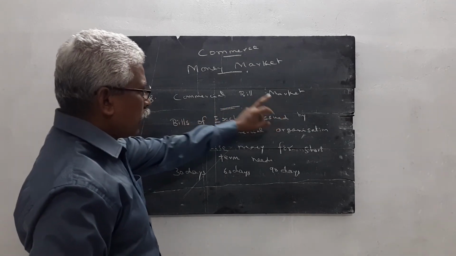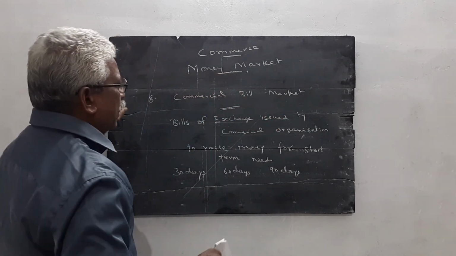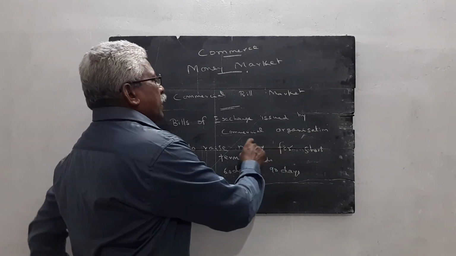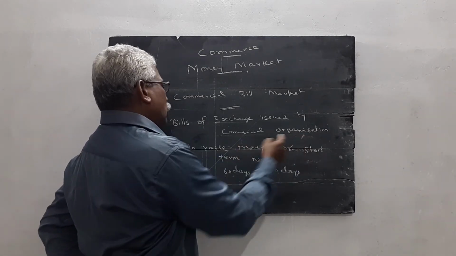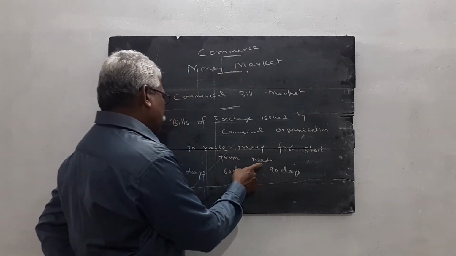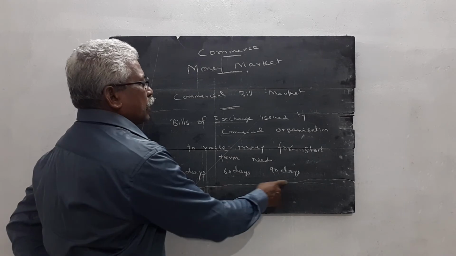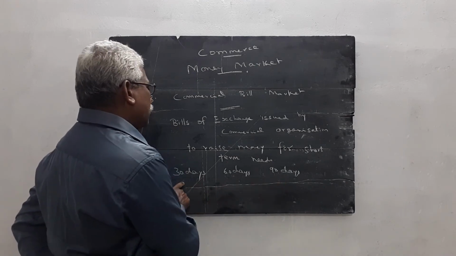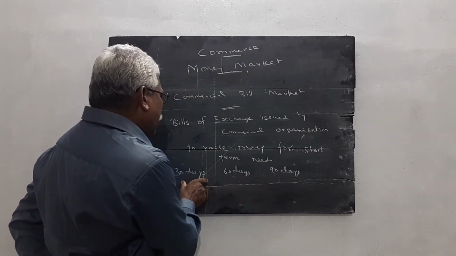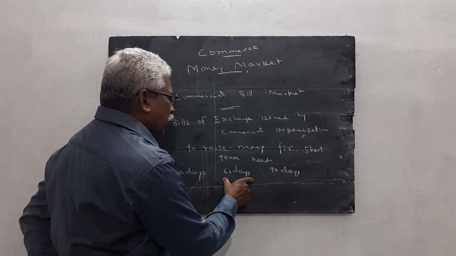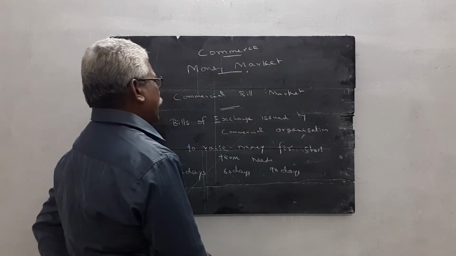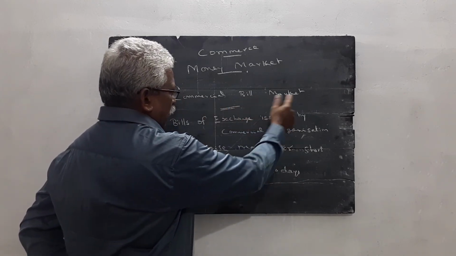The commercial bill market is just like a bills of exchange. Bills of exchange issued by the commercial organization to raise funds for short-term needs. Short-term needs means within 1 month or 2 months or 3 months, or within 30 days, 60 days, 90 days. So within 30 days or 60 days or 90 days, this bill of exchange is matured. That is called the commercial bill market.